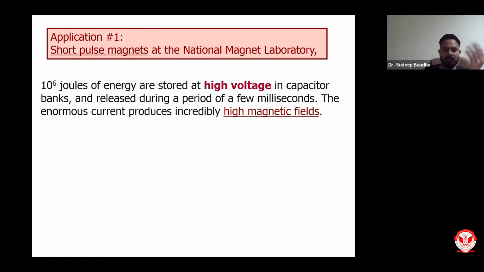So if 10 to the power k joules of energy are stored at high voltage in a capacitor bank and released during a period of 2 milliseconds, the enormous current produces incredibly high magnetic field. So that is a very important use of a capacitor. If a high energy capacitor is at a high voltage and that energy is released within a fraction of a second, in a millisecond, then we have a very high magnetic field. So this is one application.